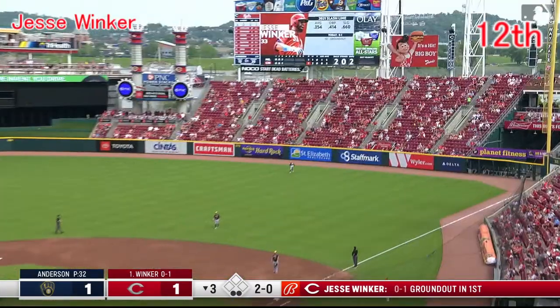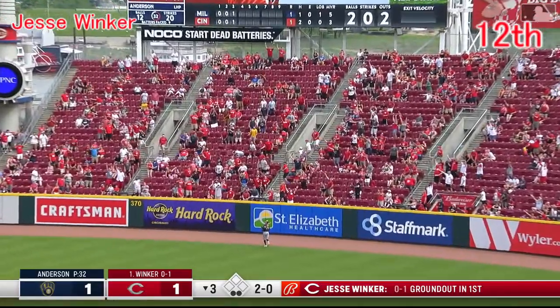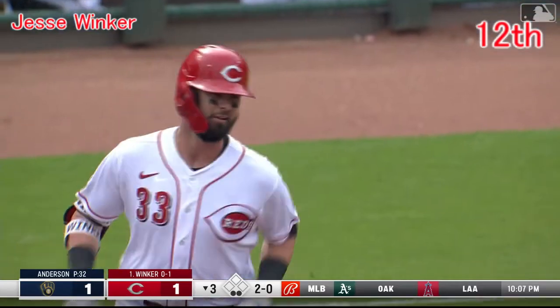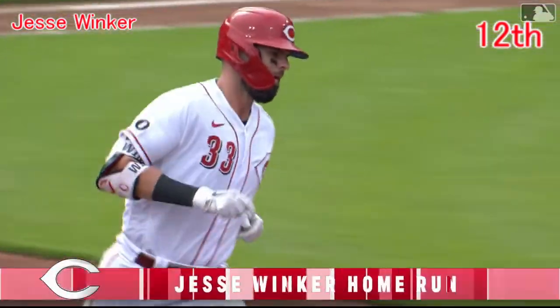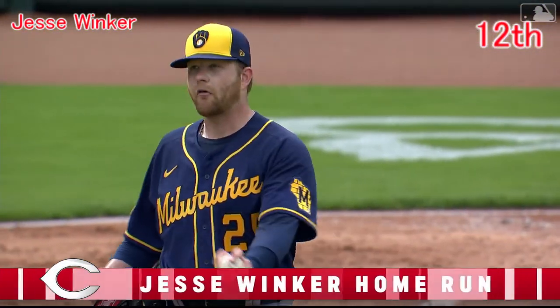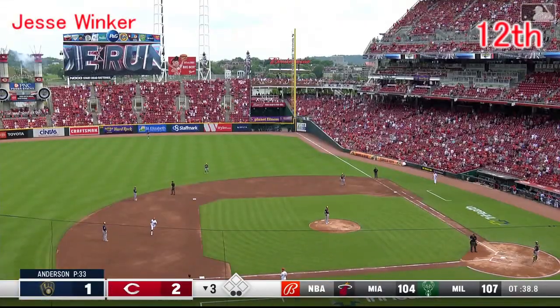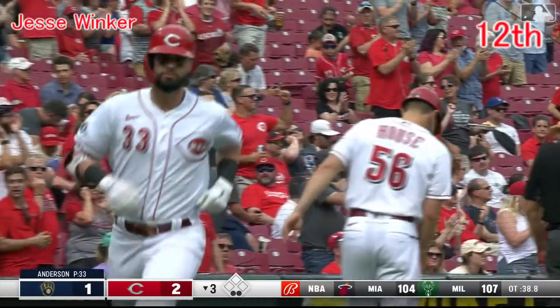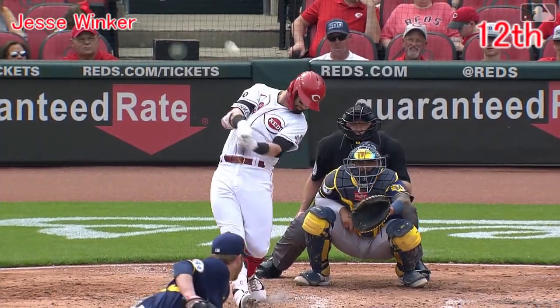And there's a high fly. Shot to right. Jesse Winker. He did it. Almost halfway up the sun deck. 4 home runs in 2 games. Boy, oh boy. Gives the Reds a 2.